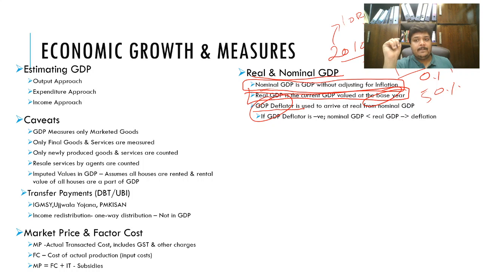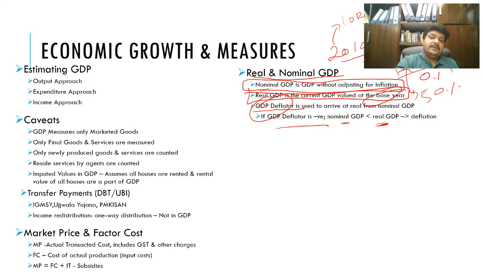Right? Usually, if the deflator is negative, the nominal GDP is less than the real GDP. So that is what happened here, right? Your nominal GDP was 100%. It fell to 50% because of the inflation of 5 rupees.